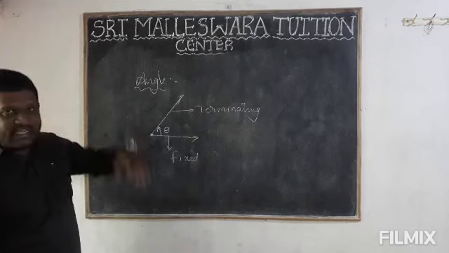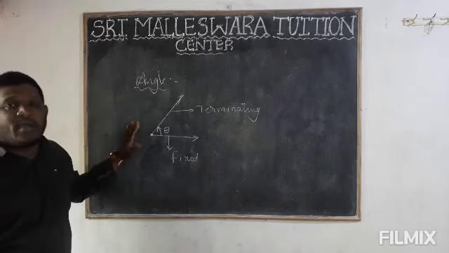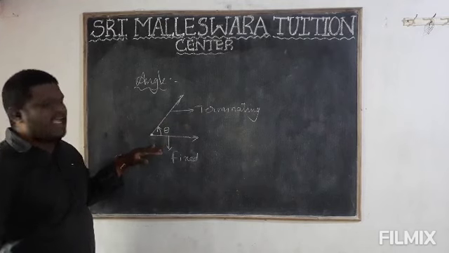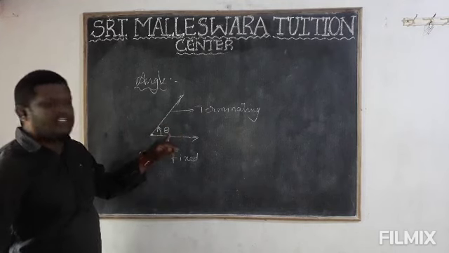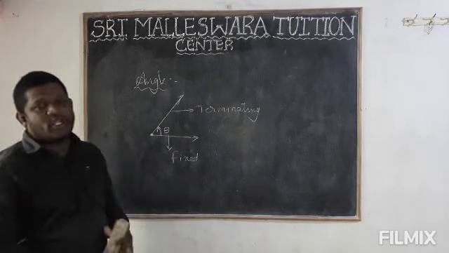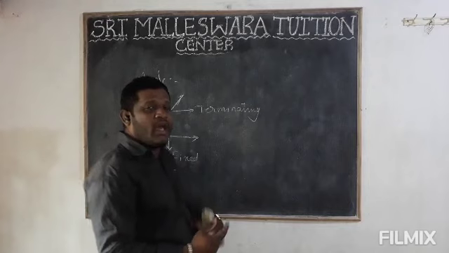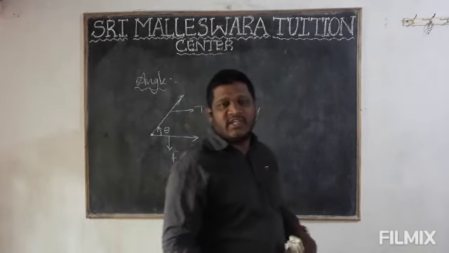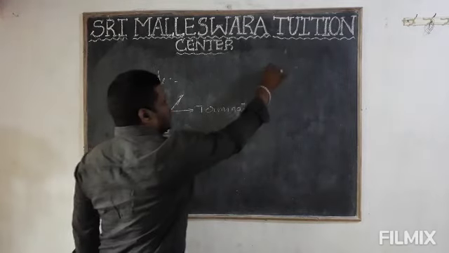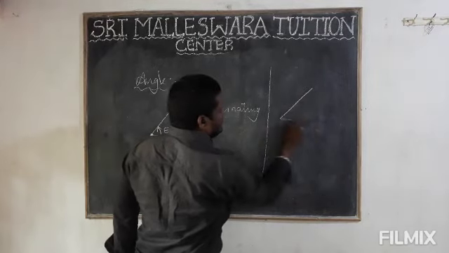Okay, so once again I will repeat. What does angle mean? Some amount of rotation from the fixed ray to the terminating ray is called an angle. Angle is denoted with theta. This is the anti-clockwise direction. Angle always moves in the anti-clockwise direction. In case you move in the clockwise direction, what will happen? I will explain. So this is the angle, right?